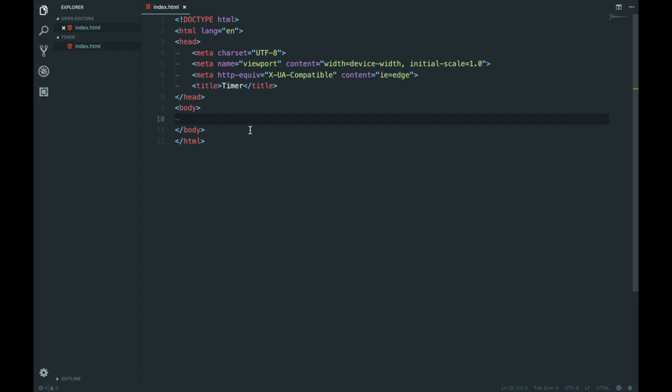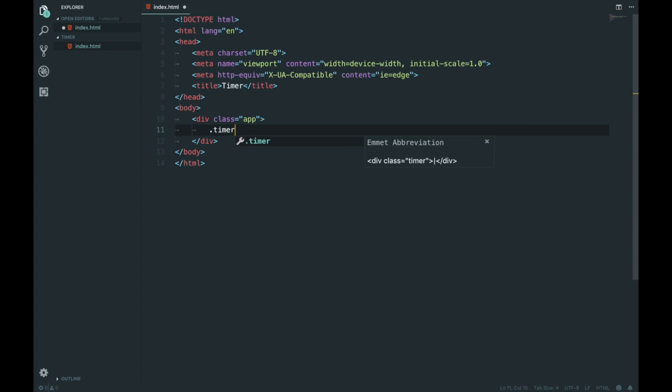Secondly, let's go here and see what we're going to write in here. We're going to create a wrapper, because everybody needs a wrapper. Actually, we're going to call it app because we're going to pretend it's an app. And then inside app, we're going to have a timer. We're going to start with a hashtag timer. And that is going to plug our stuff in. We're going to put some numbers in there so we can style it. Let's say 1 hour and 30 minutes and 20 seconds.